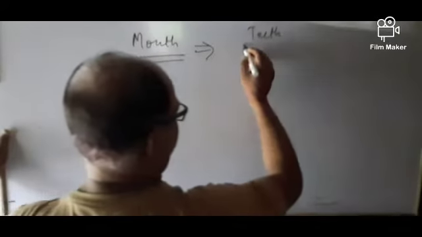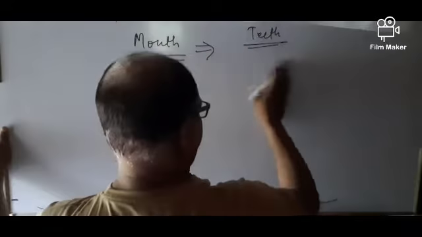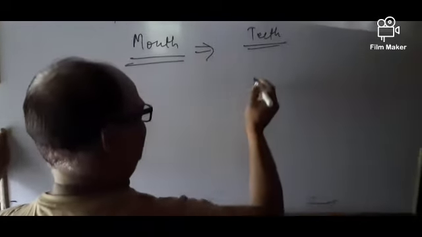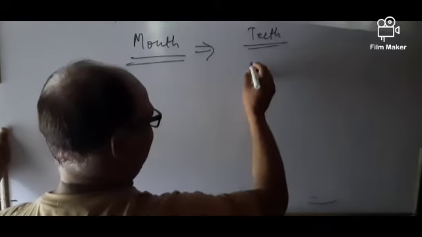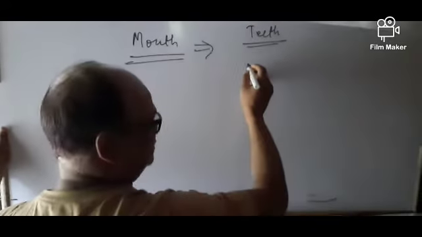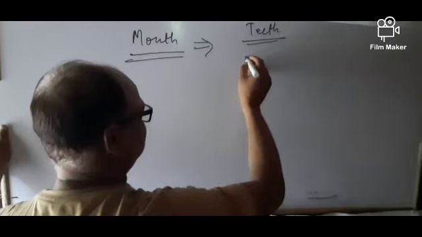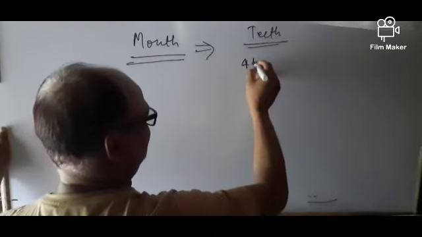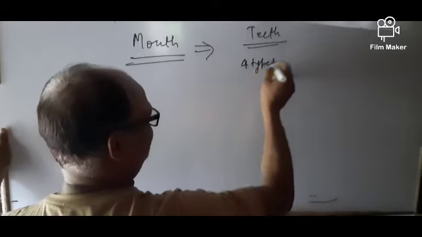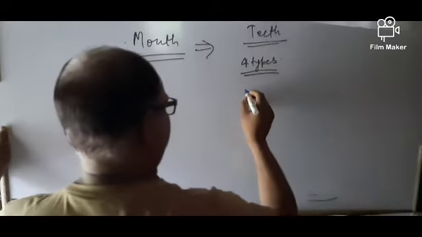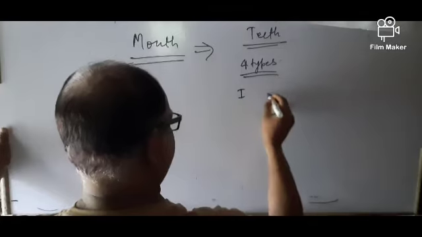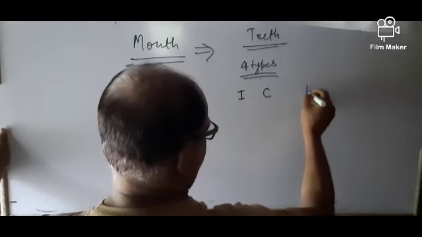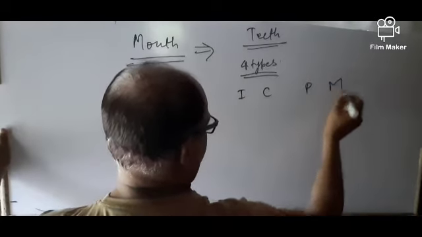The mouth consists of teeth. As you know, in human beings there are how many types of teeth? Four types of teeth are present in human beings: incisor, canine, premolar and molar.